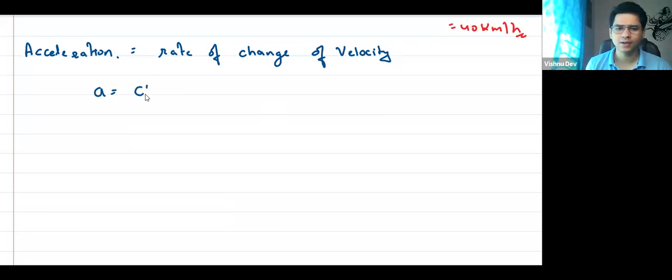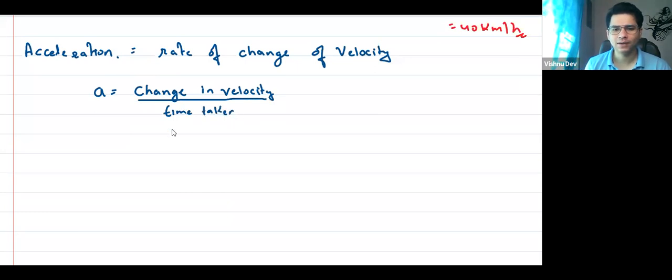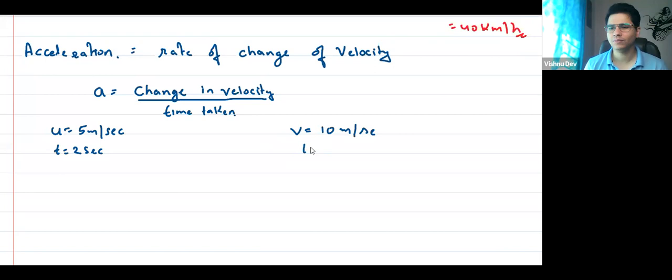So I can say change in velocity by time taken. Think about it. If any object is moving, initially it is moving at 5 meters per second at, suppose, time t equal to 2 seconds, and then after some time it is moving with a speed of 10 meters per second at, suppose, time equal to 6 seconds.